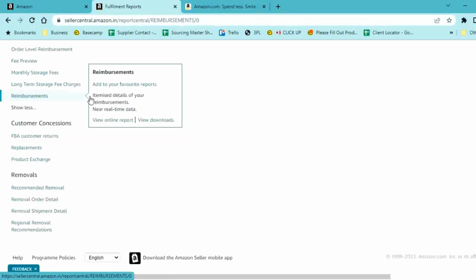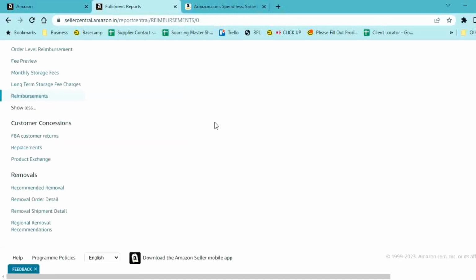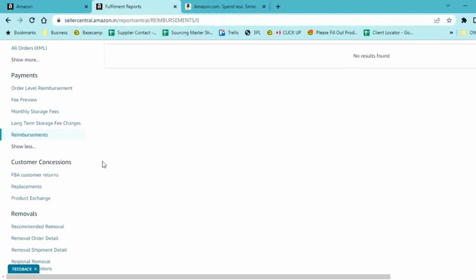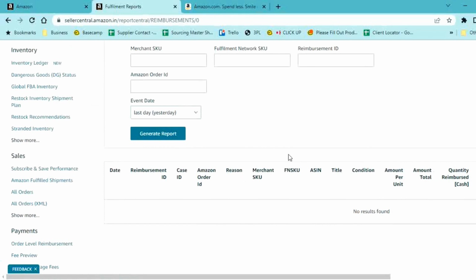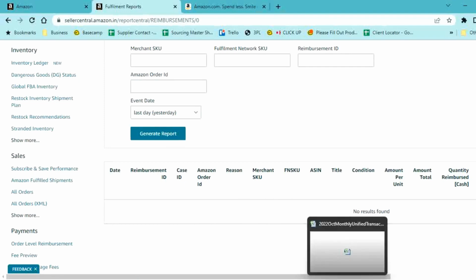You need this report because, let's say, if Amazon has not received your product, you expect Amazon to reimburse you. Now you also want to know whether Amazon has actually reimbursed you or not. If you really want to understand the data, you need this report, called reimbursement reports. You just come here, once again choose a particular time frame, and then download the data. Once you have all these three sheets, this is all you need to cross check, verify and check if there are any opportunities for you to claim any reimbursements.